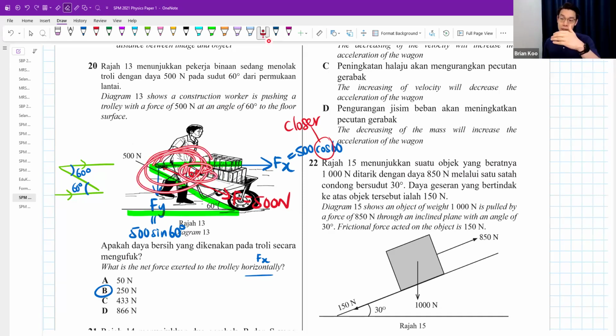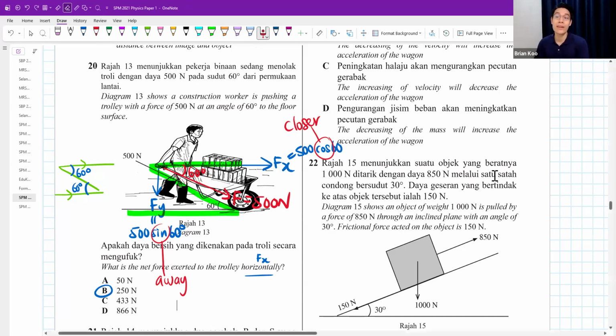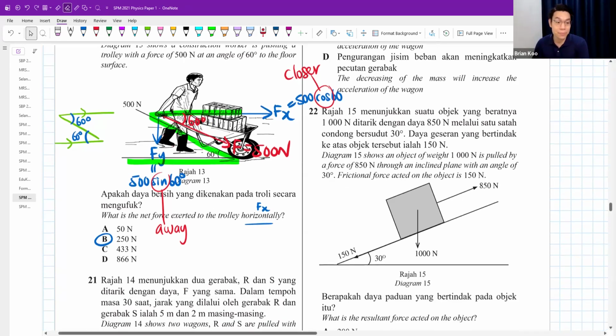If 500 Newton is going further away from the 60 degrees, further and further away until you reach the Fy, going away, then you use sine. So sine is away. Cos is closer towards the angle. The angle is here, you go close to the angle. Or the angle is here, you go away from the angle. That will be sine. Okay, that's question 20.